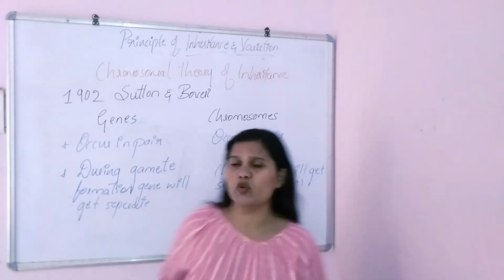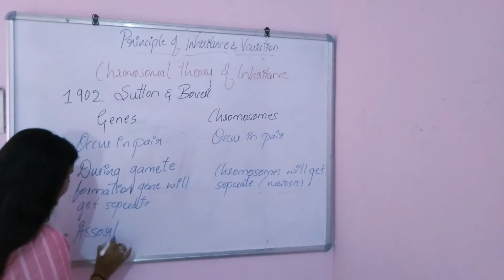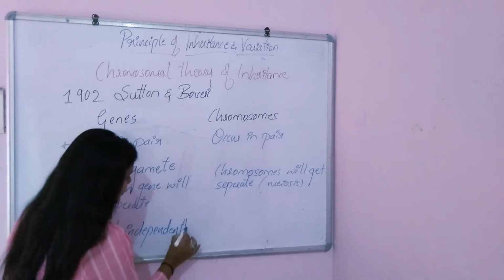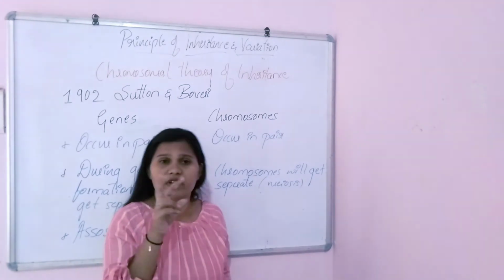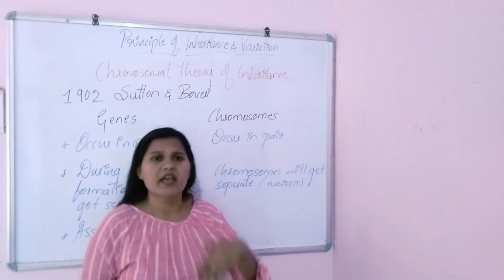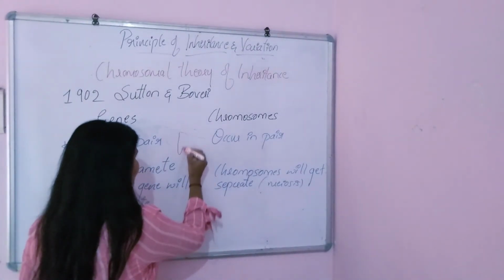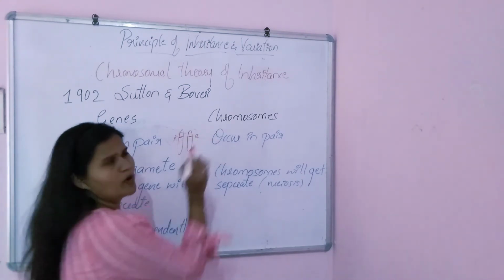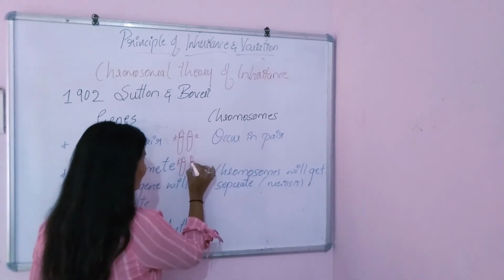The third one is independent assortment, which is the third law of Mendel. Coming to genes, the genes will assort independently, as we have learned in the example of the dihybrid cross, during the F2 generation. For example, if this is a chromosome having A, and here the chromosome having small a, and here the chromosome having capital B, and this chromosome having small b.